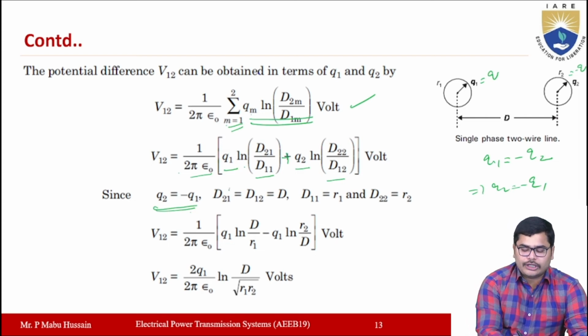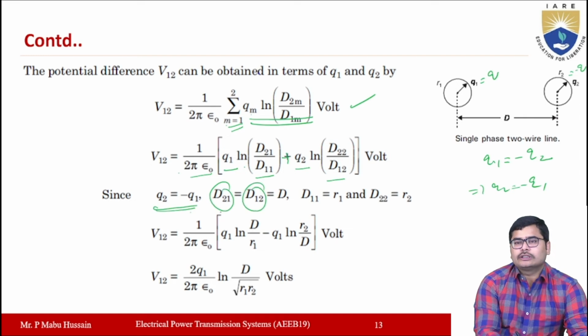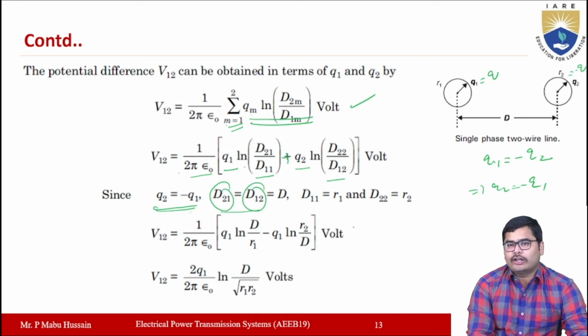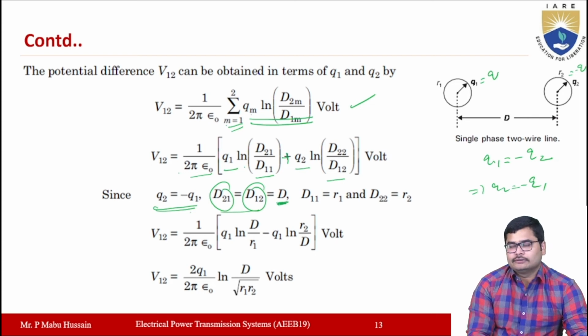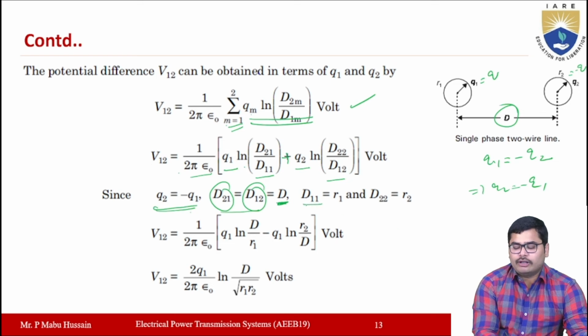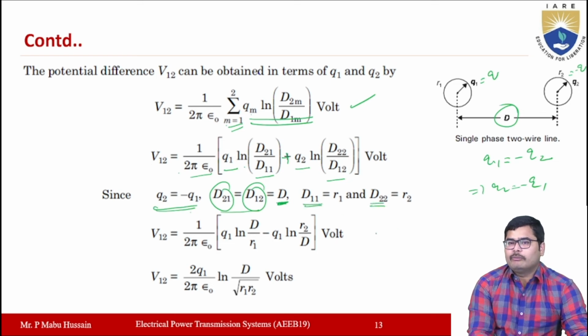The value of D21 and D12 is the distance between the conductors 1 and 2, so the distance between the conductors 1 and 2 is capital D here. This is the distance between the two conductors. And the values of D11 and D22 will be equal to the radius of each conductor. D11 is nothing but the radius of conductor 1, which is R1. D22 is the radius of the second conductor, which is R2.